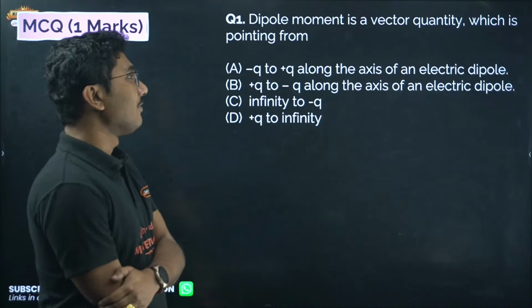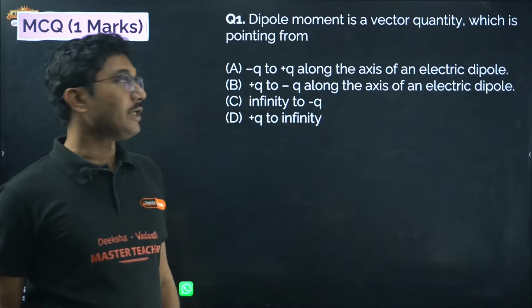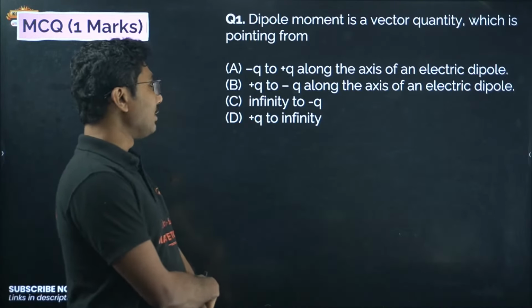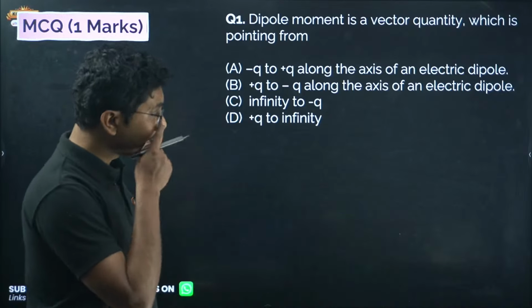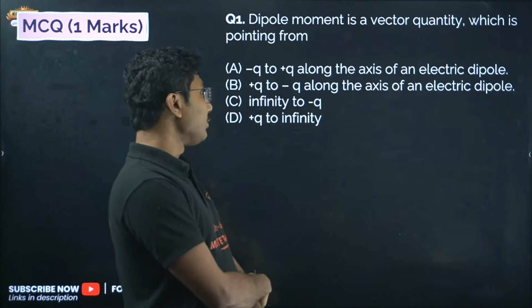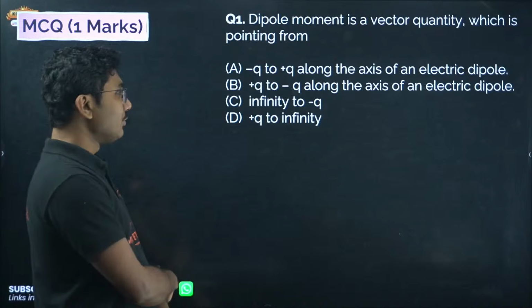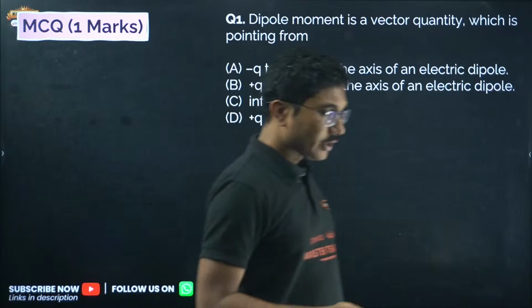Dipole moment is a vector quantity which is pointing from minus q to plus q along the axis of the dipole, plus q to minus q along the axis of the dipole, infinity to minus q, or plus q to infinity. Okay, so what is the answer?